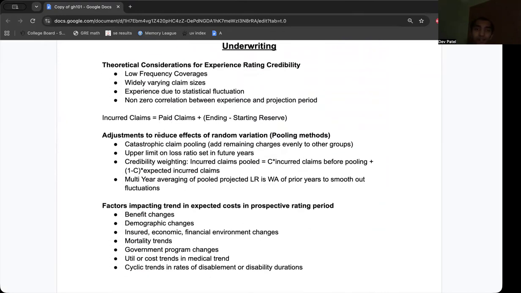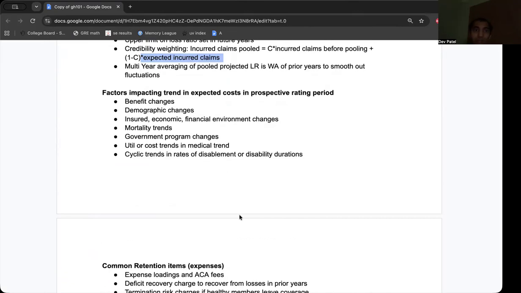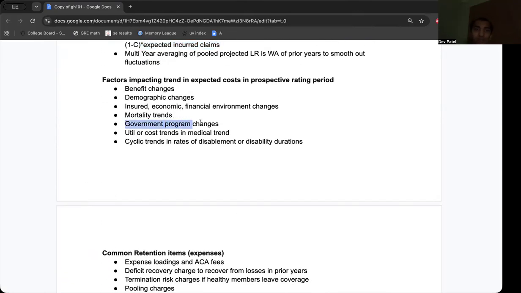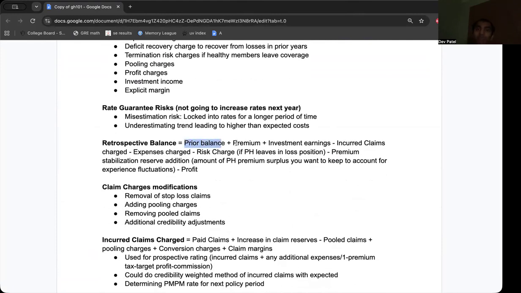And to reduce effects of random variation, catastrophic claim pooling. So you add the remaining charges evenly to other groups. Credibility weighting, weight the incurred claims, the premium, and the expected incurred claims. We have these benefit changes, mortality trends, government program changes, economic changes. Retrospective, you take the prior, add premium, investment earnings, incurred charges, remove those, remove risk charge.